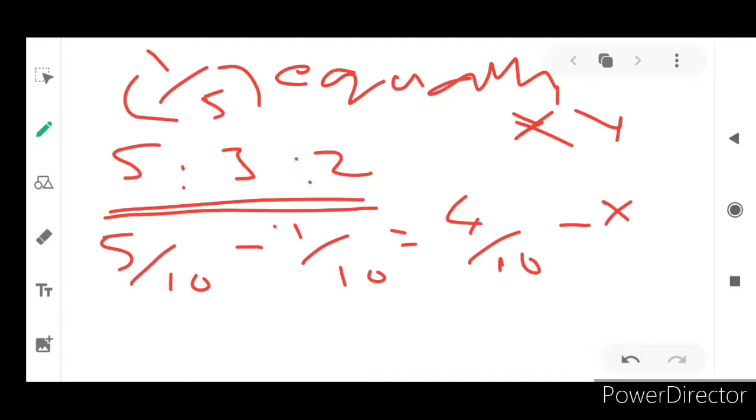And for Y, already 3 by 10. Y's existing profit and loss sharing ratio is 3 by 10, minus 1 by 5 or 2 by 10. How much? 1 by 10 only, equally he is going to get.